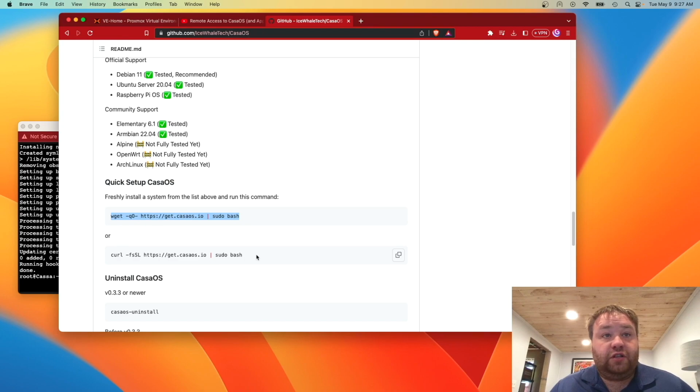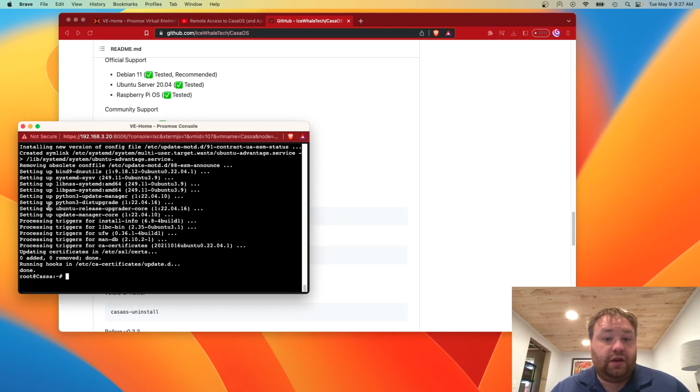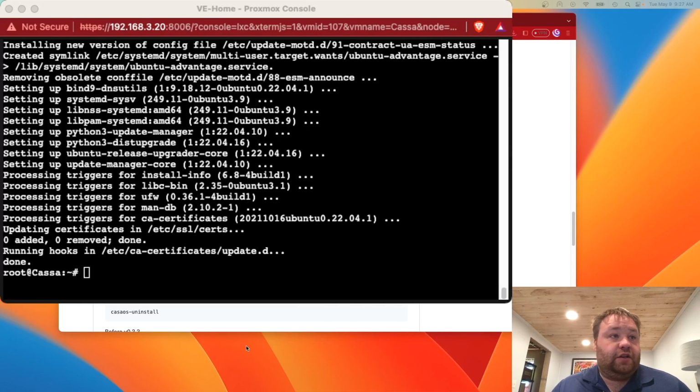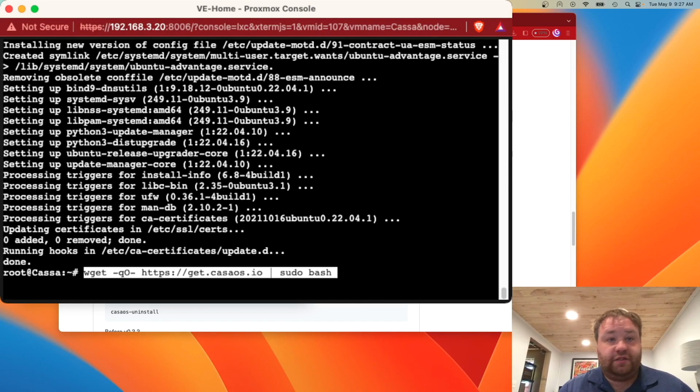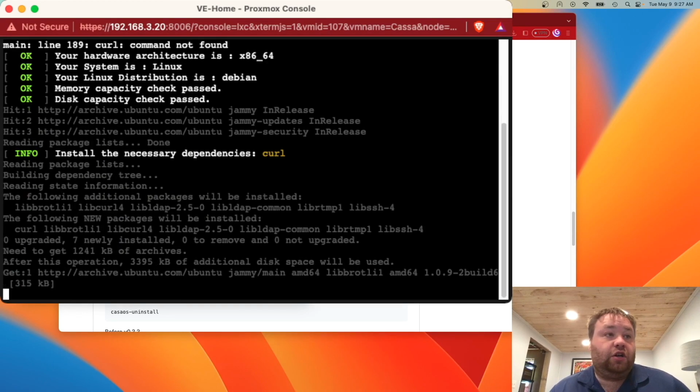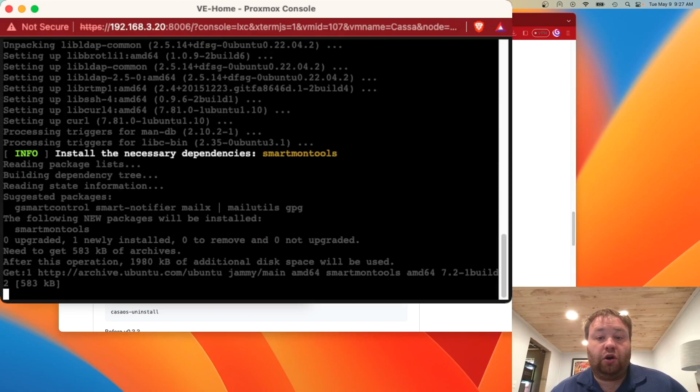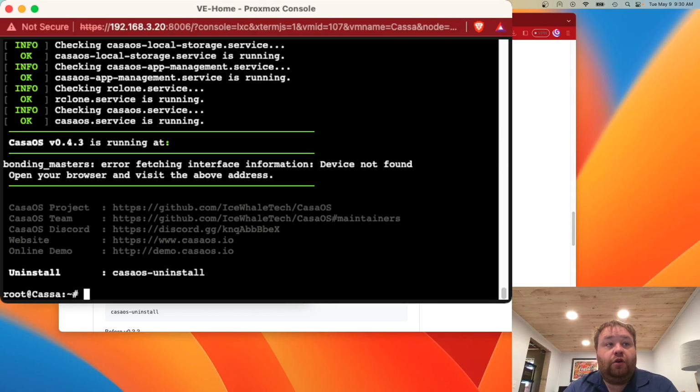Now, we could use this one, but we don't have curl installed by default in a container. So let's use wget, and we're just going to copy it. Now we're going to bring our container back up, and we'll paste it, and we'll hit enter. This will install CasaOS on your server, or in our case, on your container. Okay, so CasaOS is now installed and ready to be used.